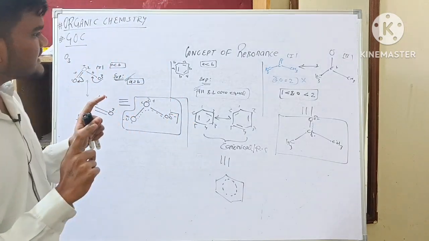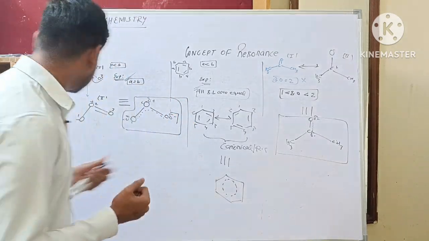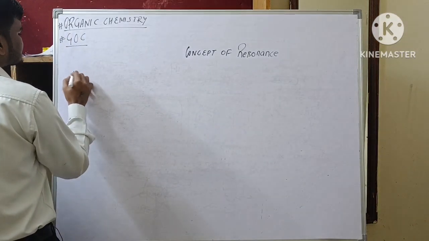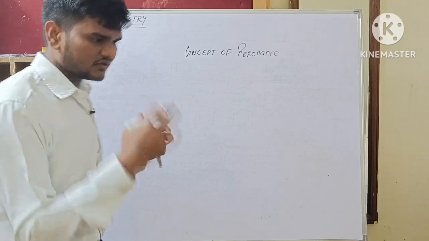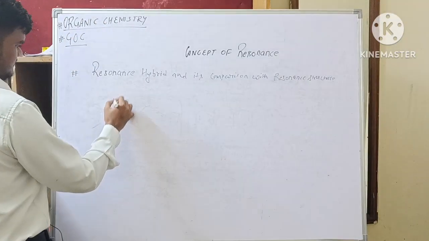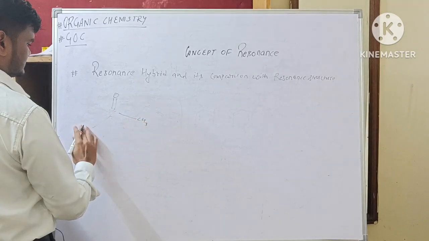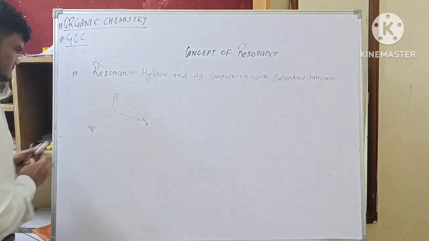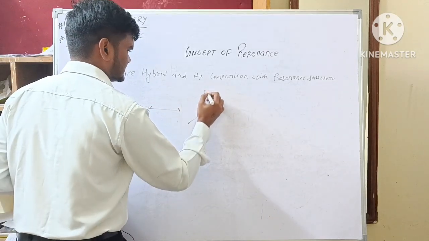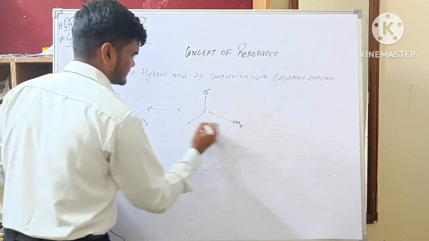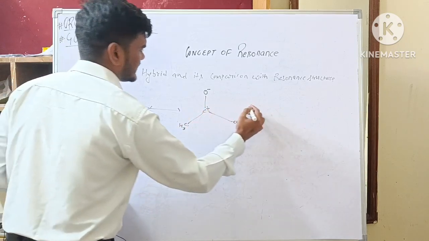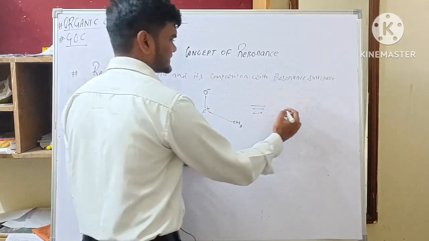Now we will see some rules on how to draw the resonance structures, but before that let us understand what is resonance hybrid and how the canonical forms contribute in the resonance hybrid, with the help of an acetone molecule. I can draw the canonical forms of this. It will be like this. These are the canonical forms of the acetone molecule, and this will be the resonance hybrid of these canonical forms.